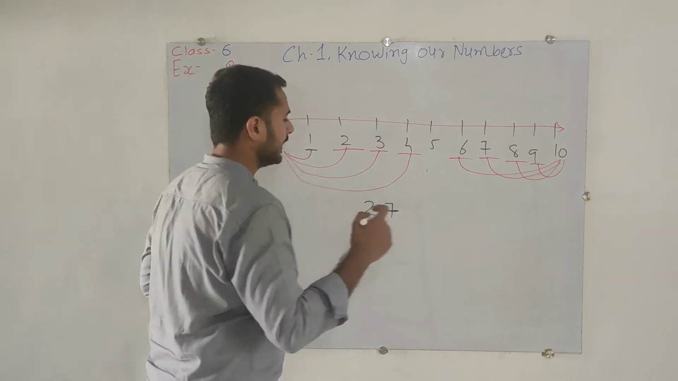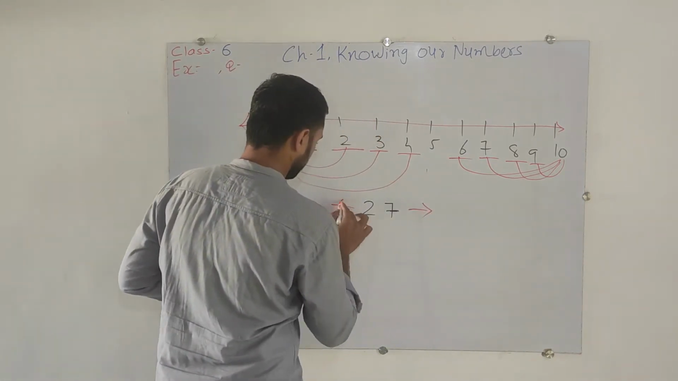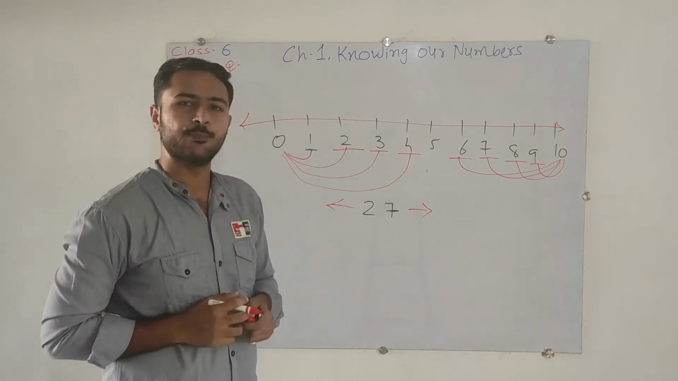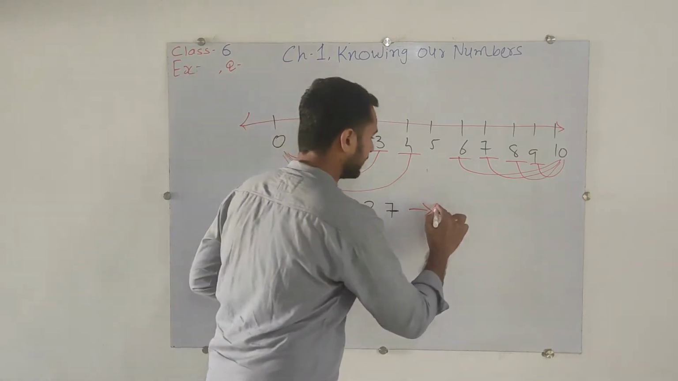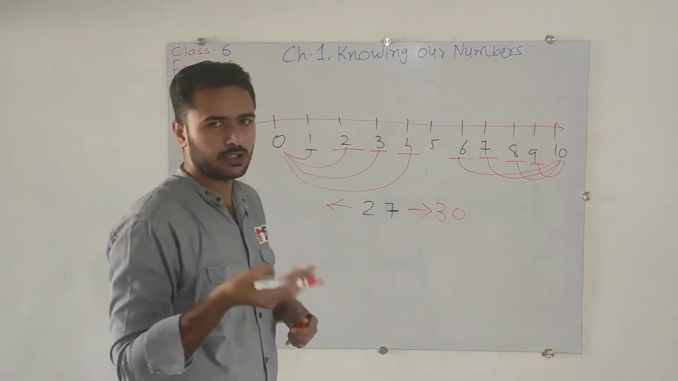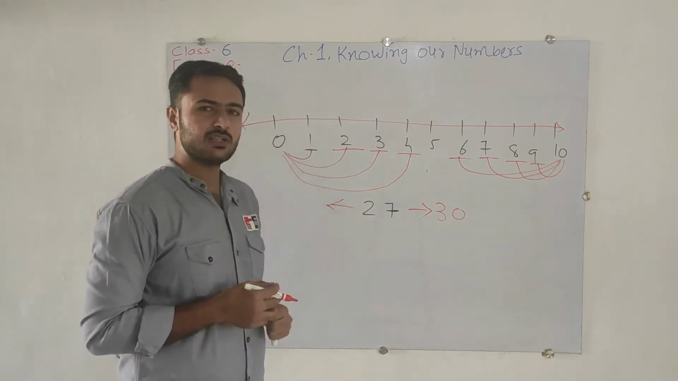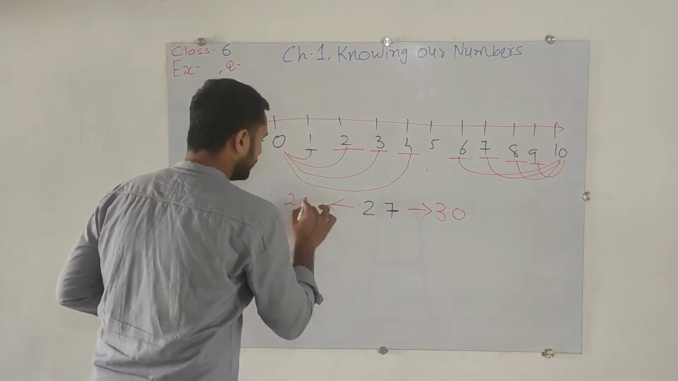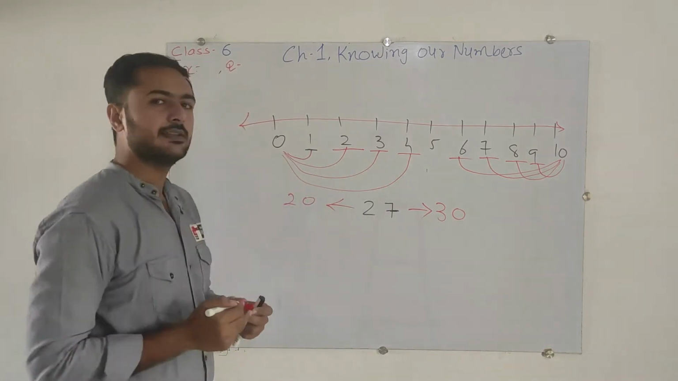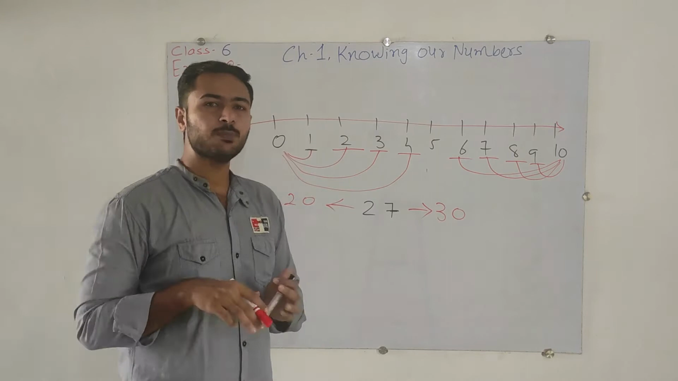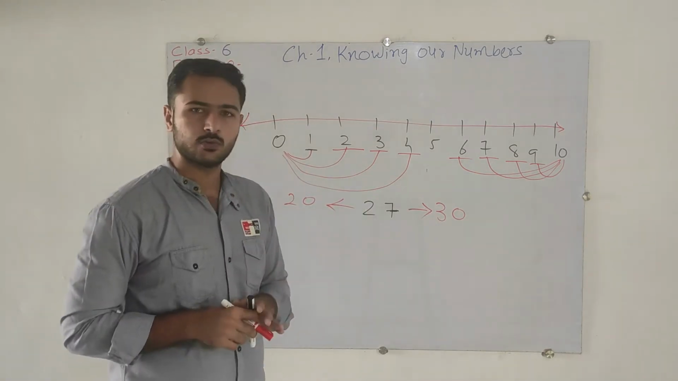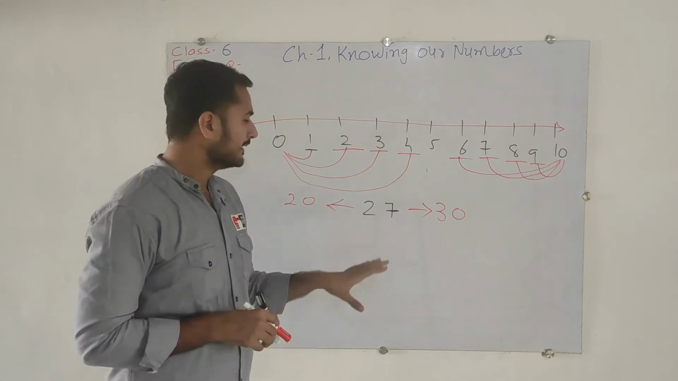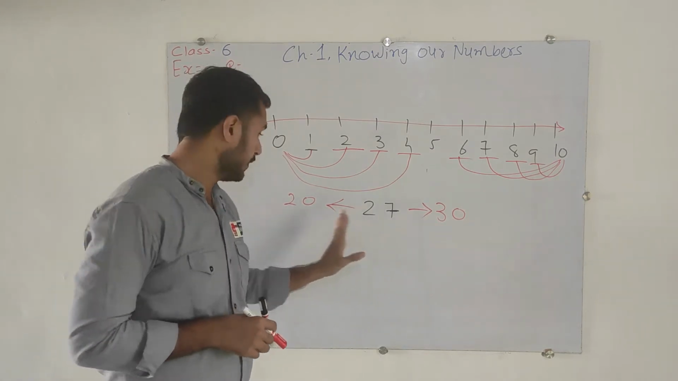So just find out the next tens number from 27. That is 30, because 27, 28, 29 and 30. And previously, which number will come? That is 20, because this number 27 is actually in between 20 and 30. So now we have to identify whether 27 is nearby to 30 or 20.